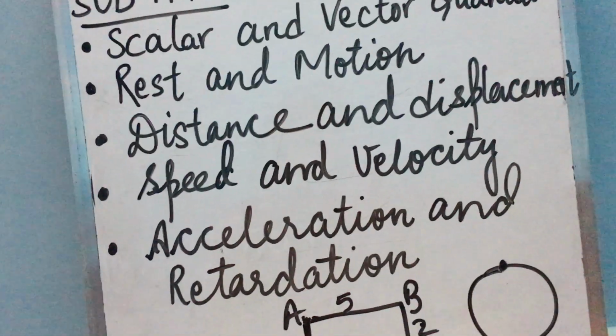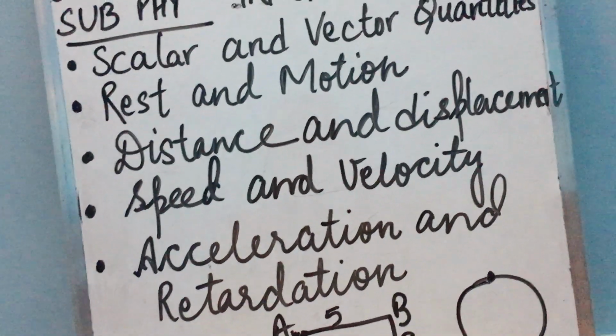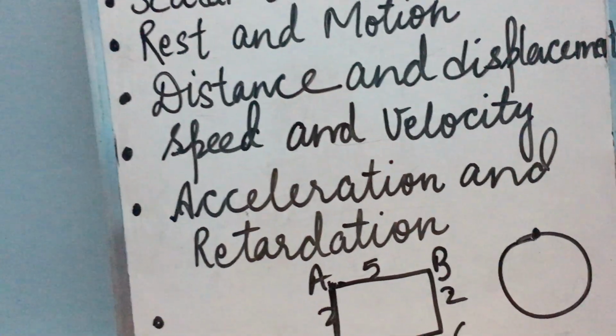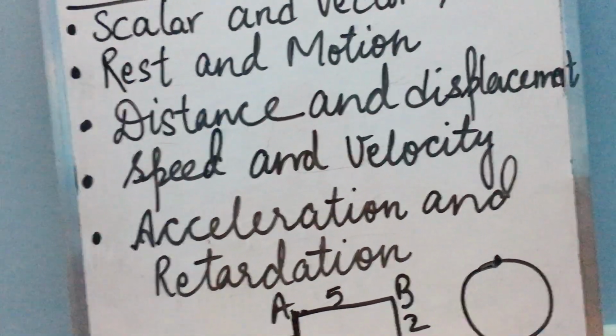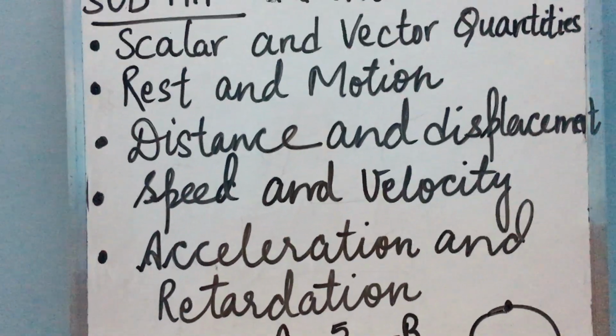What is average speed? The ratio of the total distance travelled by the body to the total time of journey is called its average speed. The formula of average speed is total distance travelled by total time taken. Okay. Now next is velocity.